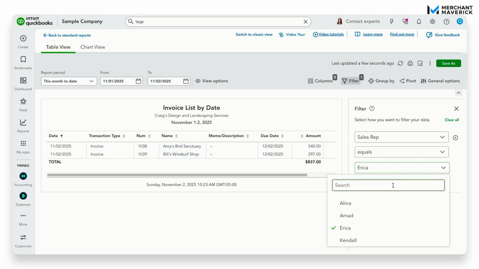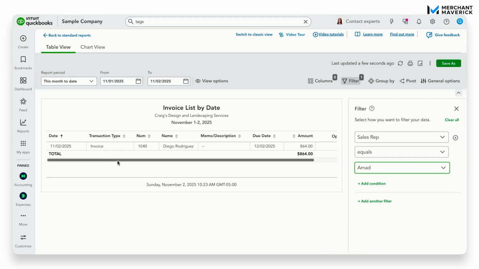Now, if we wanted to see, for example, Amod, we'll just check Amod's name, uncheck Erica, and we'll see this invoice that is attributed to Amod as being the sale.